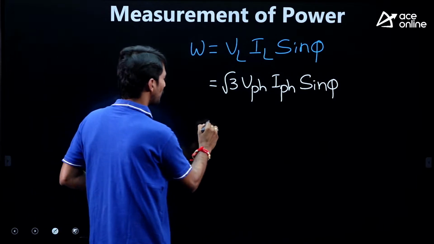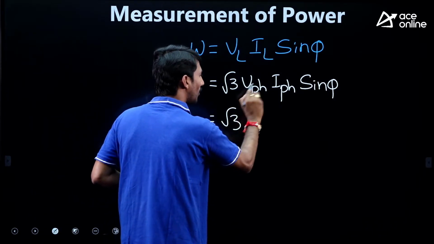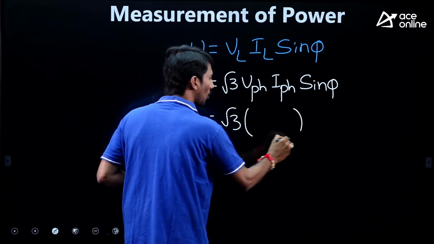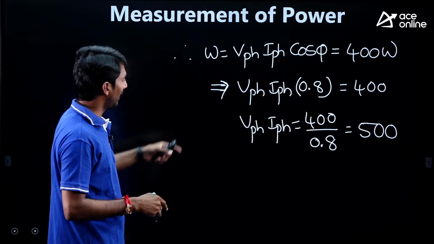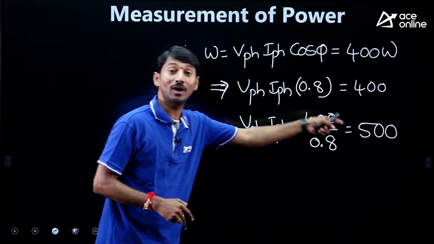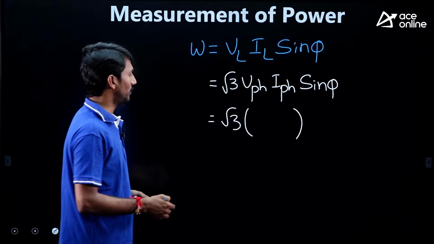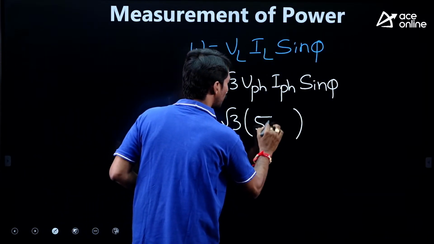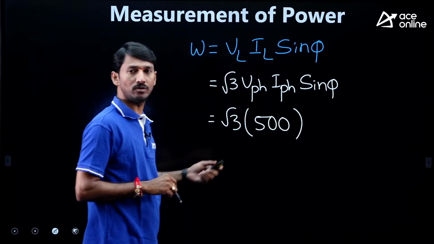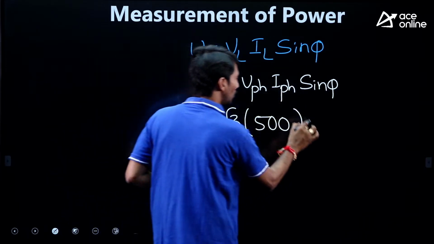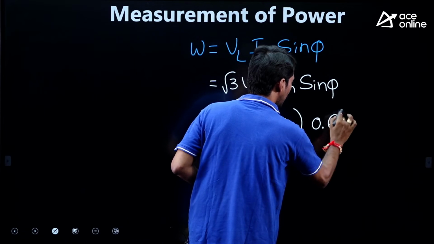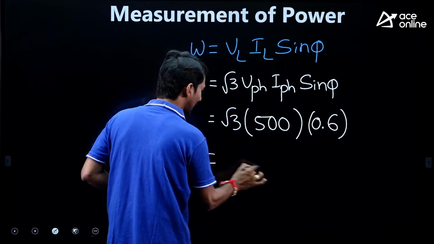Now check it. What are the V phase and I phase values? In the earlier data we obtained 500. So substitute 500 into root 3 times 500 times 0.6. Just calculate this.